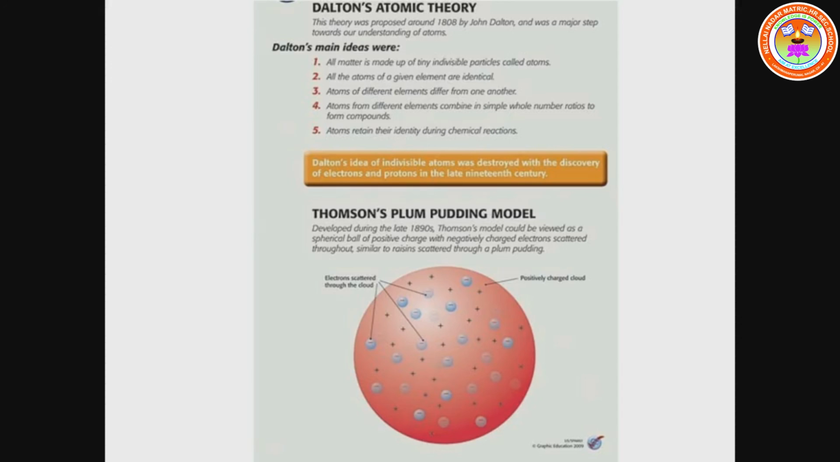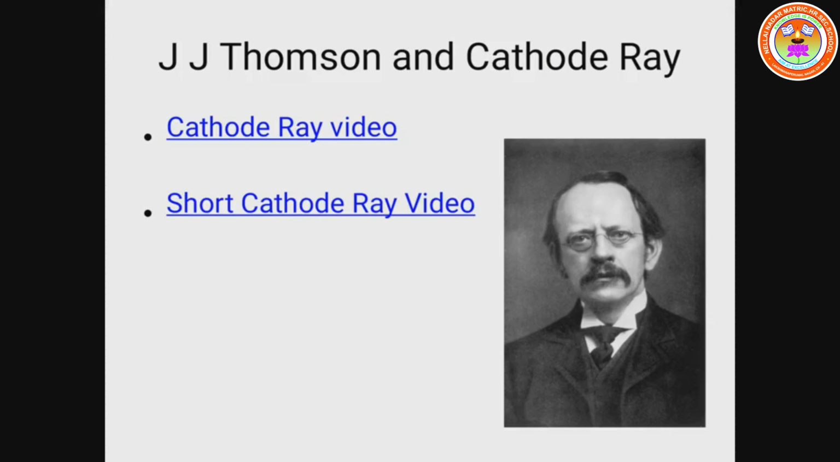Thomson's great contribution was to prove that the electron has a negative charge by his cathode ray experiment. He found out that the electron has a negative charge, proven by the cathode ray experiment. In higher classes we are going to learn this in detail.